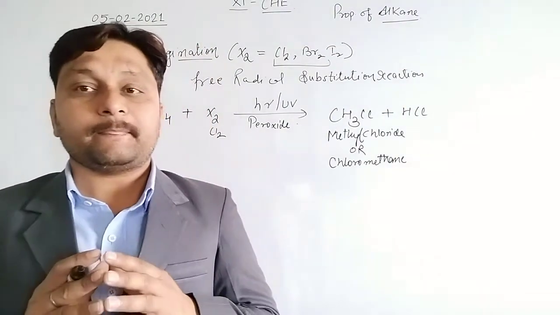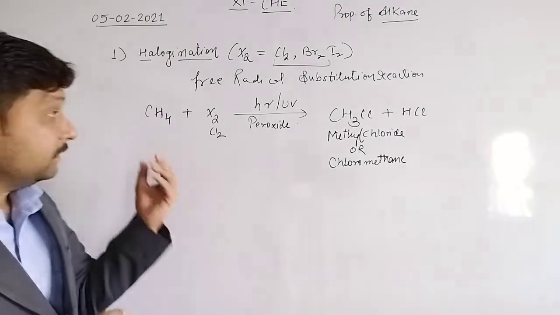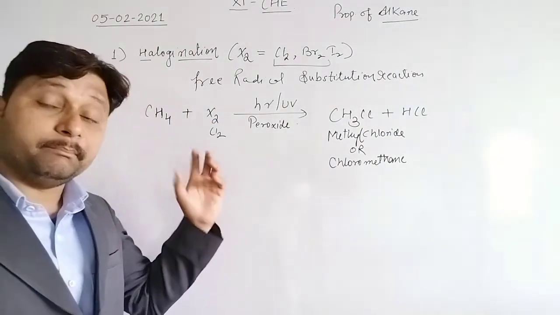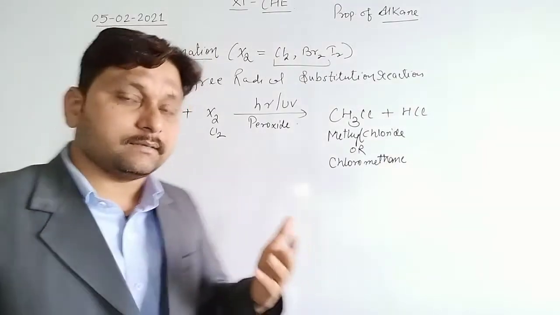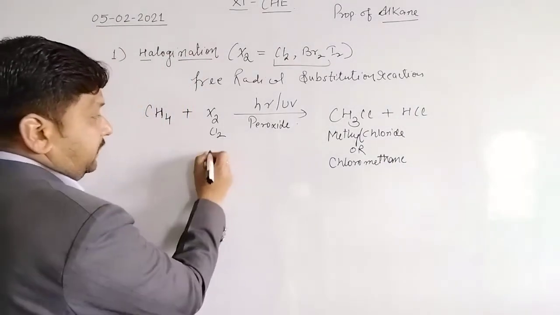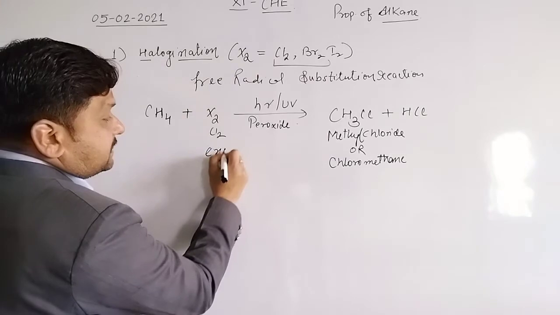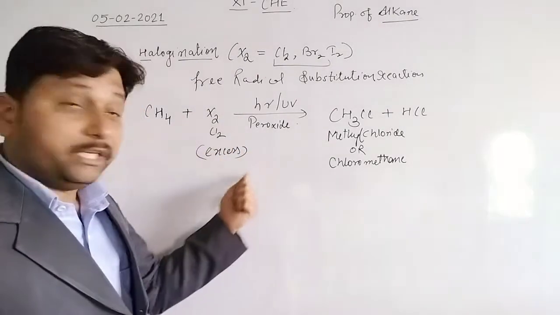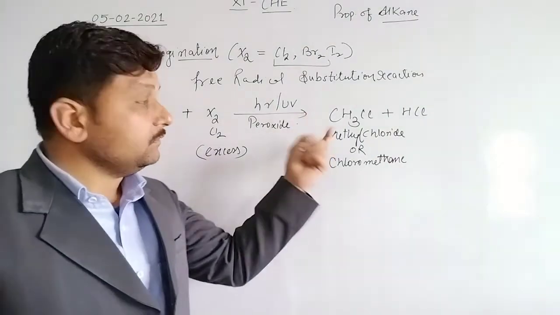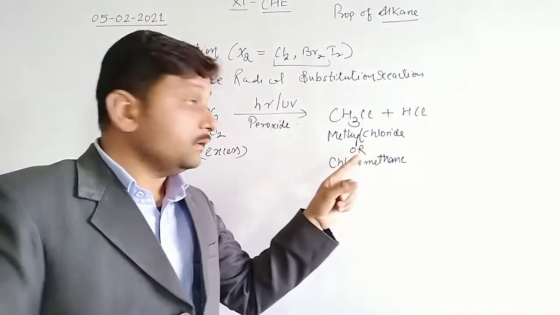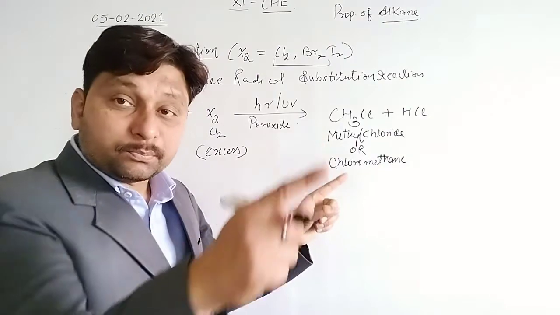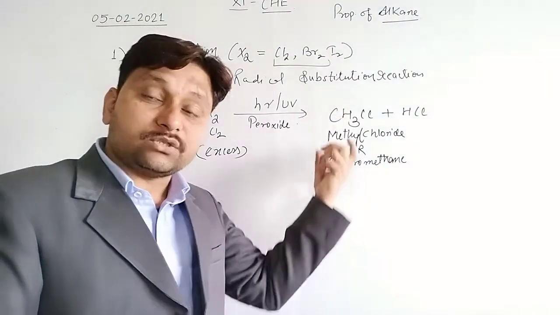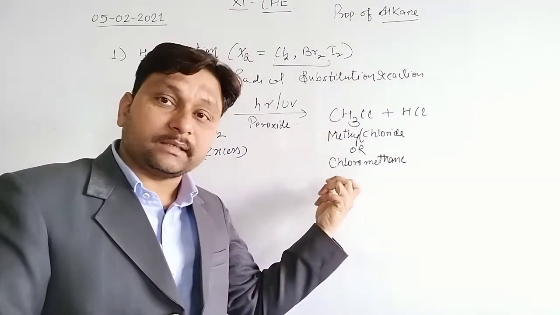First question: if we have a large amount of X2, means the quantity is in large excess, then methane reacting with excess chlorine gives a product that is not the major product.